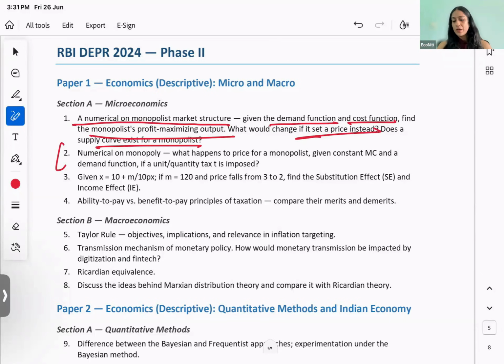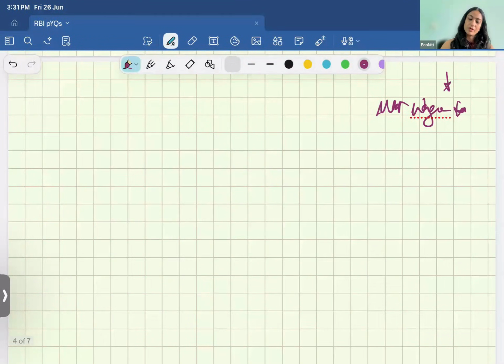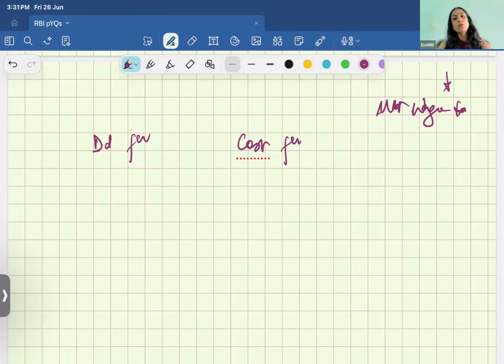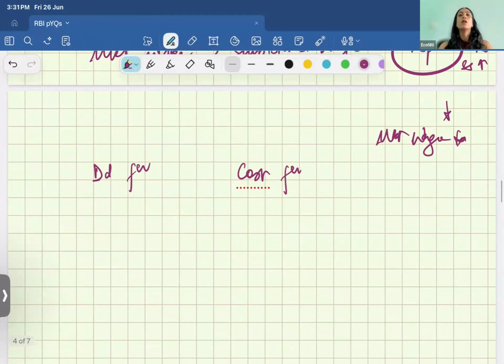तो हमको क्या दिया हुआ है? हमको दिया हुआ है एक डिमांड फंक्शन, है ना? So whatever, I don't know what the question was, but the way to solve it is that you have a demand function and you have a cost function. अच्छा, इसके intro में क्या लिखोगे? Of course, you will talk about the monopolist. You will say that what exactly a monopolist market structure is. We'll talk about it, and then you will get into discussing this.